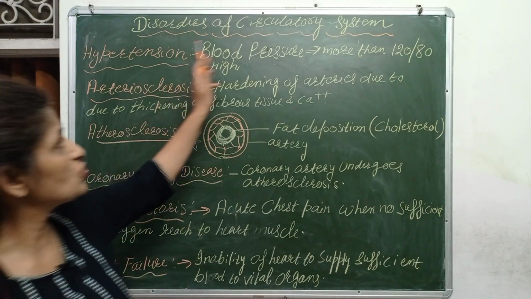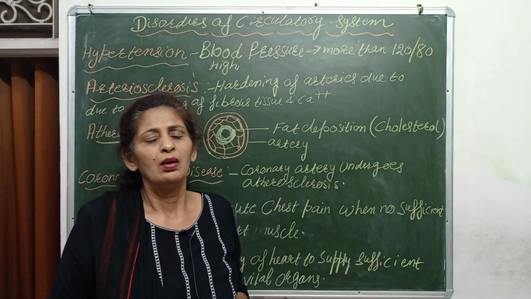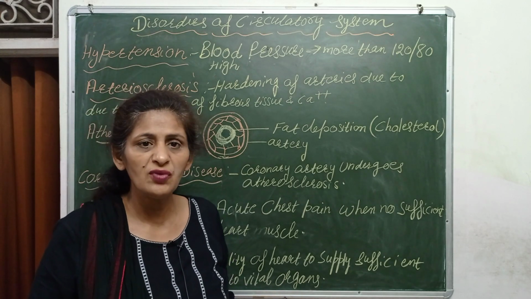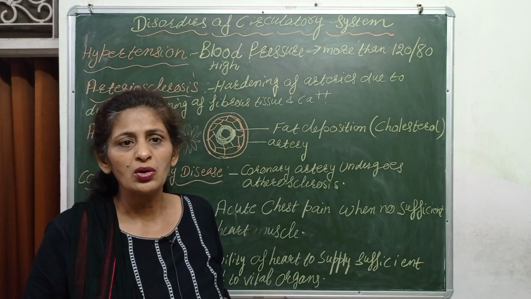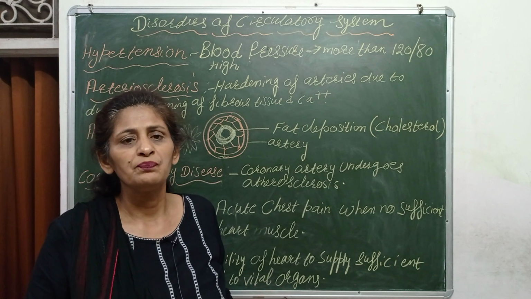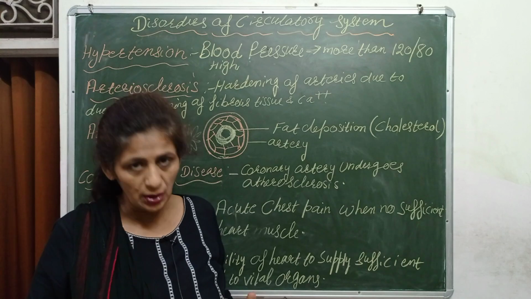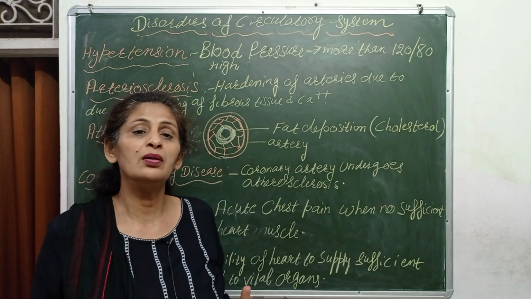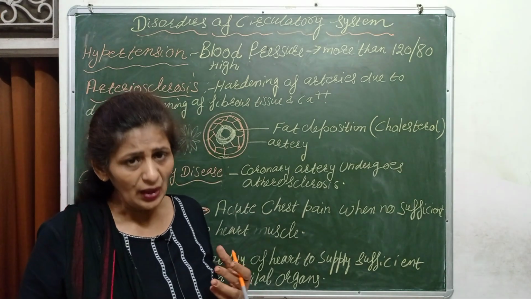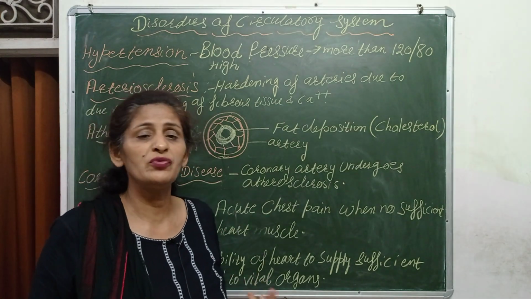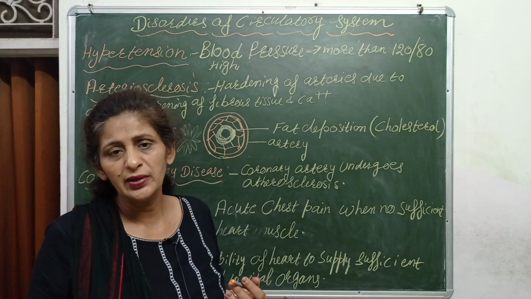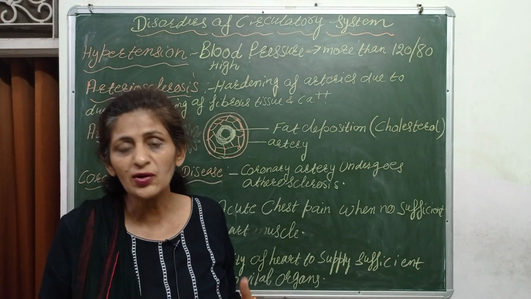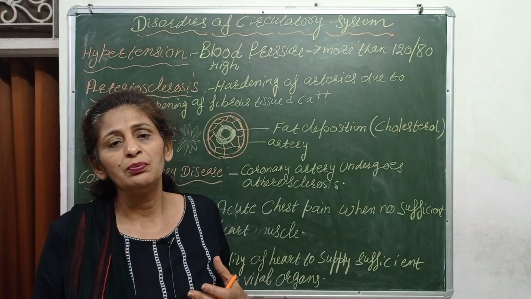Students, the next topic is disorders of the circulatory system. Many people are suffering from heart diseases. These include stroke, congestive heart failure, heart block, angina. These heart-related problems have become very common, even in young people. Heart diseases are the major cause of death among the youth and the old, due to our sedentary lifestyle, lack of exercise and poor diet.